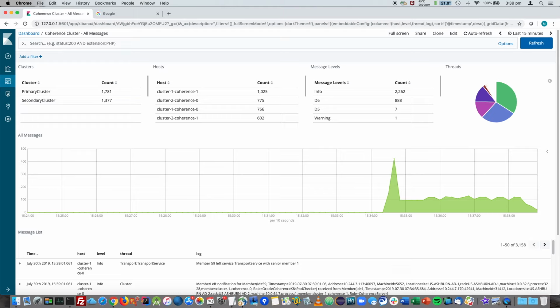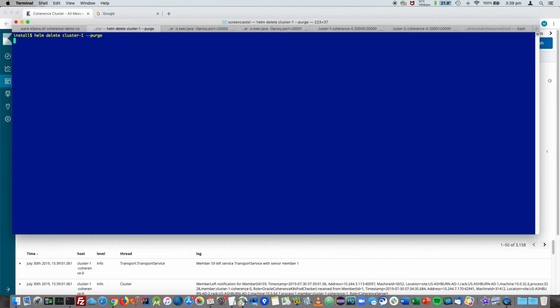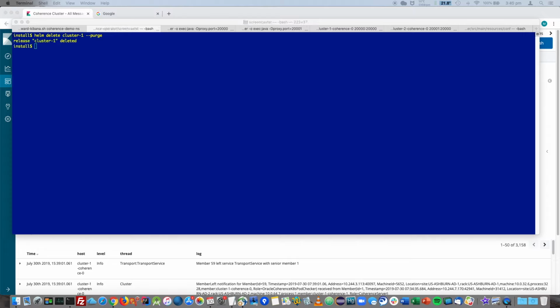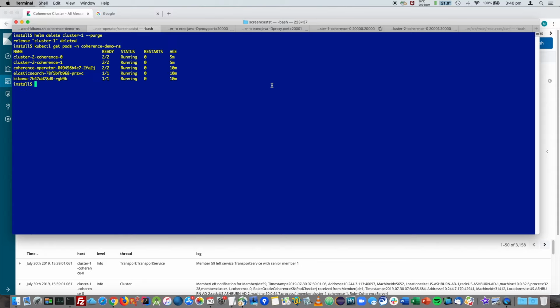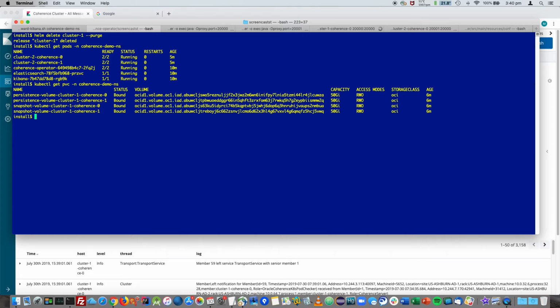Next, we will delete the primary cluster, which is the Cluster 1 Helm release. This cluster has active persistence enabled, which means the Kubernetes Persistent Volume Claim will remain after the Helm release is deleted. We'll confirm that all the pods are gone. Only cluster 2 pods remain. We'll view the persistent volume claims, which you can see are still there.